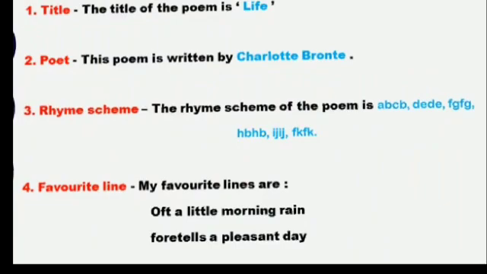The first point, title. The title of the poem is Life. Second point is name of the poet. This poem is written by Charlotte Bronte. Third point is rhyme scheme. The rhyme scheme of the poem is AB, CB, DE, DE, FG, FG, HB, HB, and so on.